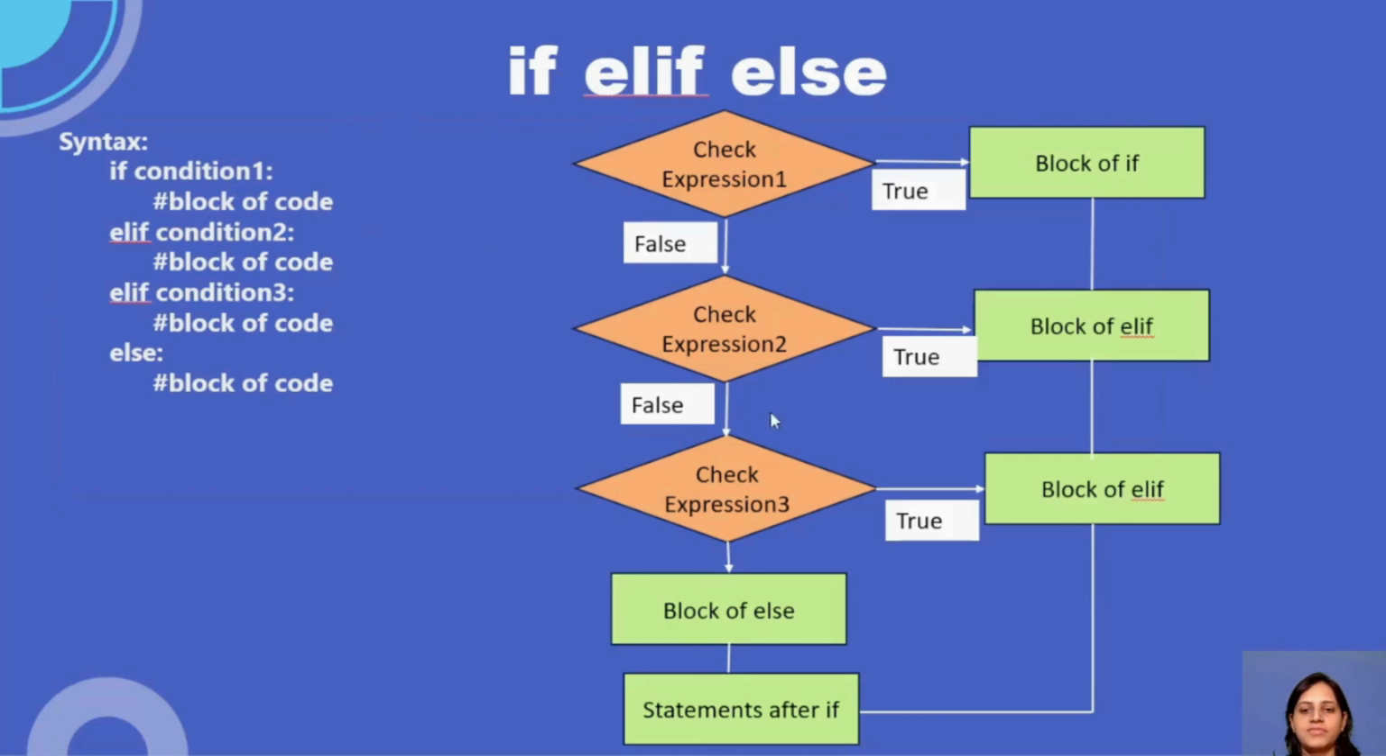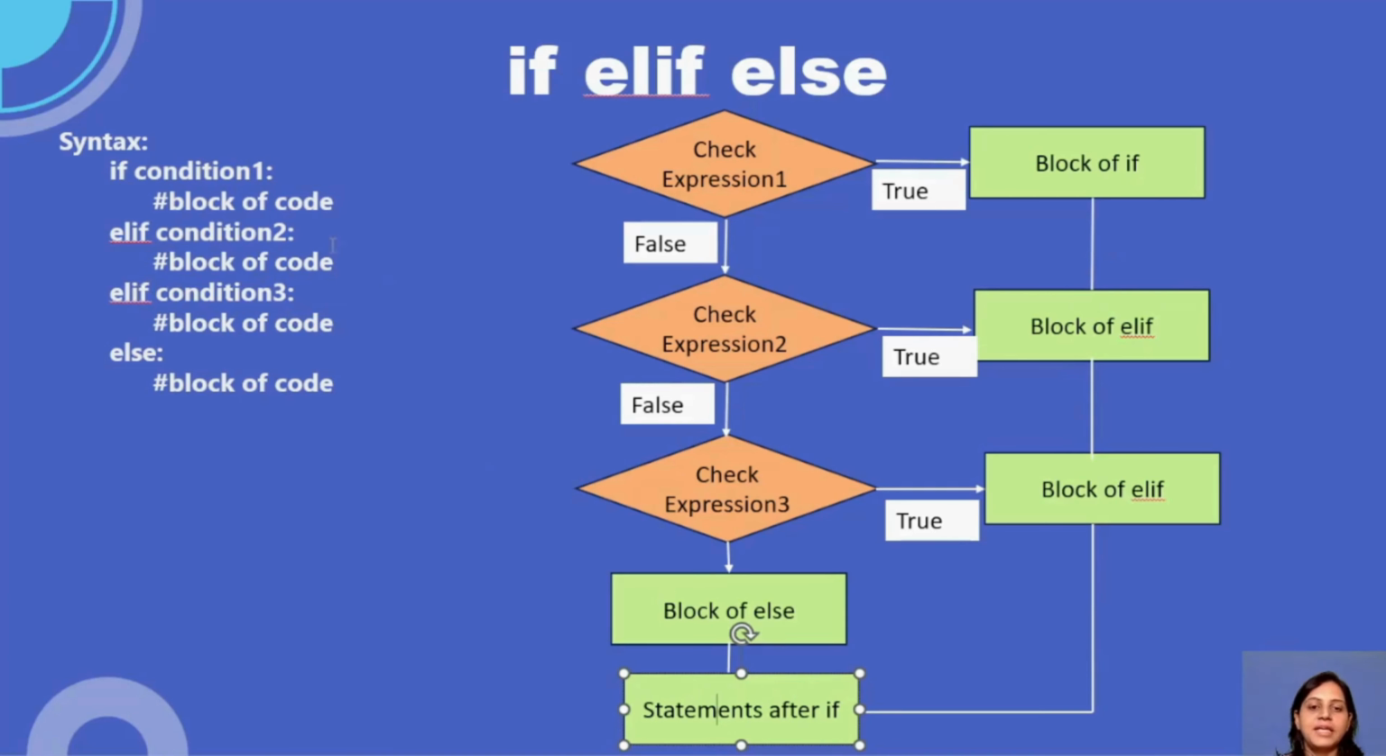Then after that, whatever statements come after the if, it will print. Else, if it is false, what is going to happen? It will check the next expression. It will come to the first elif condition and execute that block of code. You can see the block of elif. Then after that, it will come and print the rest of the statements after it.